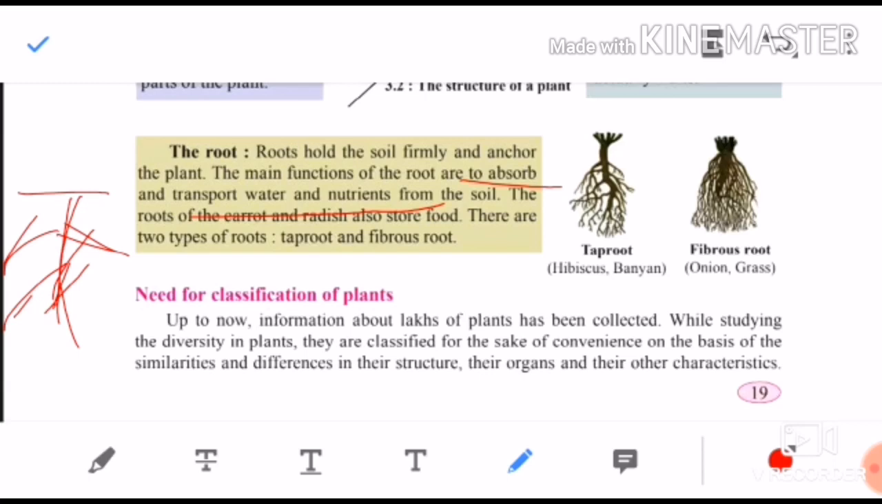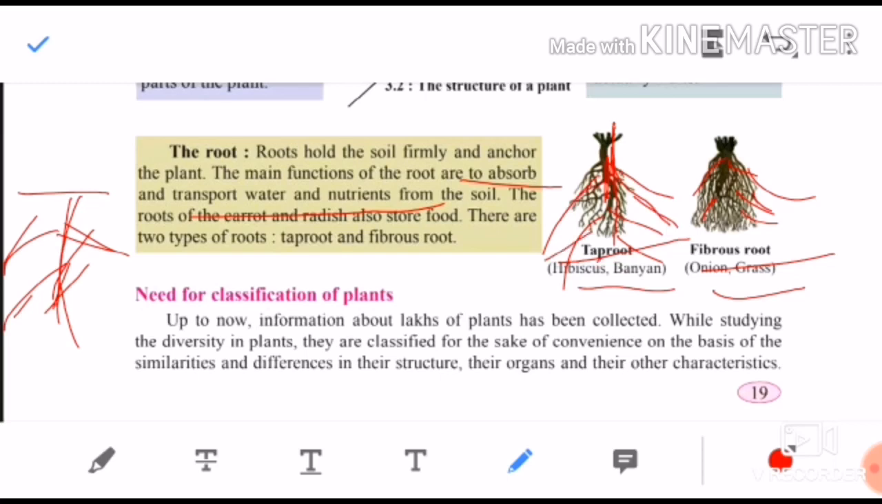There are two main types of root, taproot and fibrous root. Taproot, children, example they have given hibiscus and banyan. Fibrous root example they have given you onion and grass. Taproot, what is the difference? The one main root is there. From the main root the branches have developed, and in fibrous root you will see only hair like structures directly, they are called a fibrous root. But in taproot, first one main root is there, and from that the small branches are developed, so they are called a taproot.